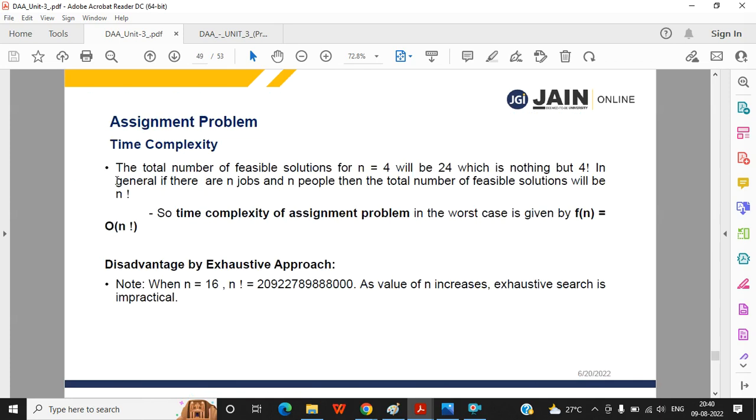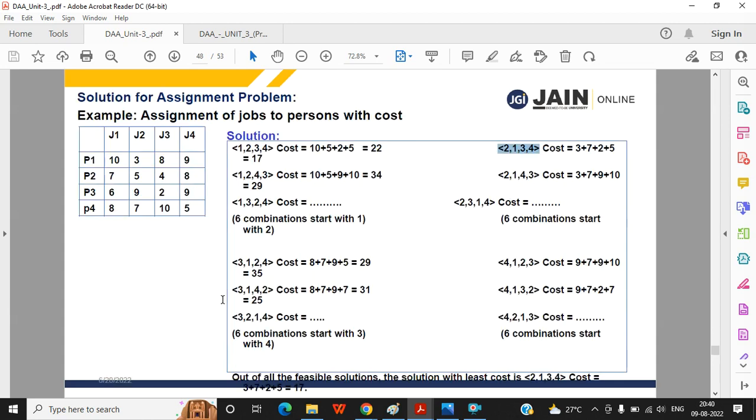So what will be the complexity? The total number of feasible solutions for n equal to 4 will be 24, which is factorial. You have to find every combination. How many jobs are there? 4 jobs.